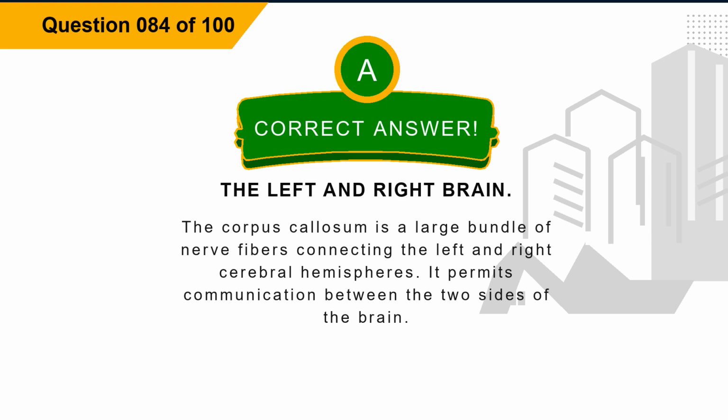Explanation. The corpus callosum is a large bundle of nerve fibers connecting the left and right cerebral hemispheres. It permits communication between the two sides of the brain.